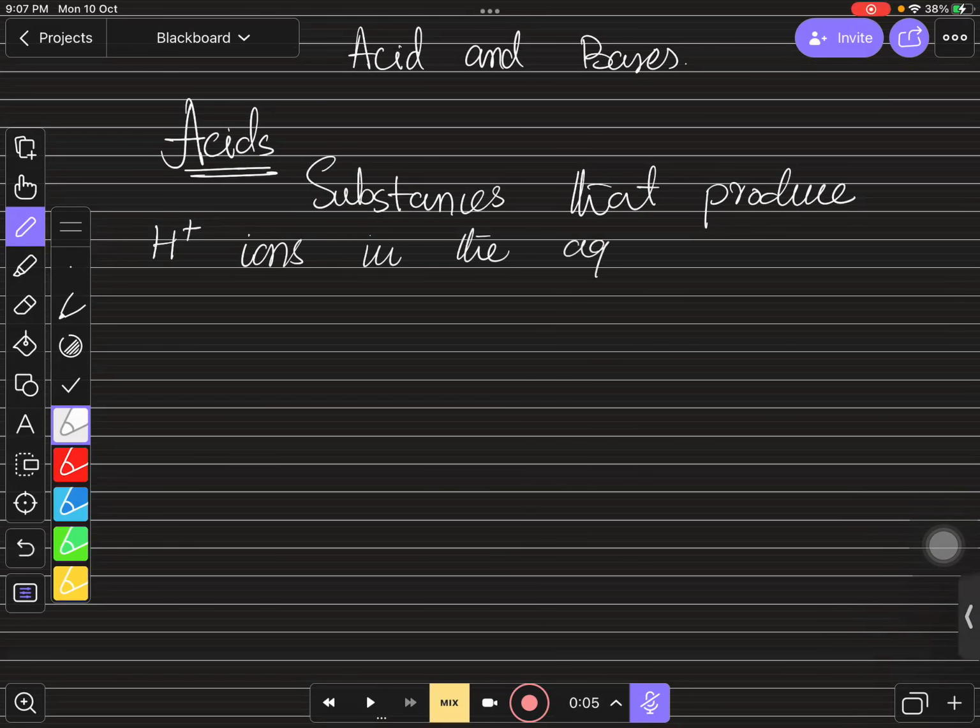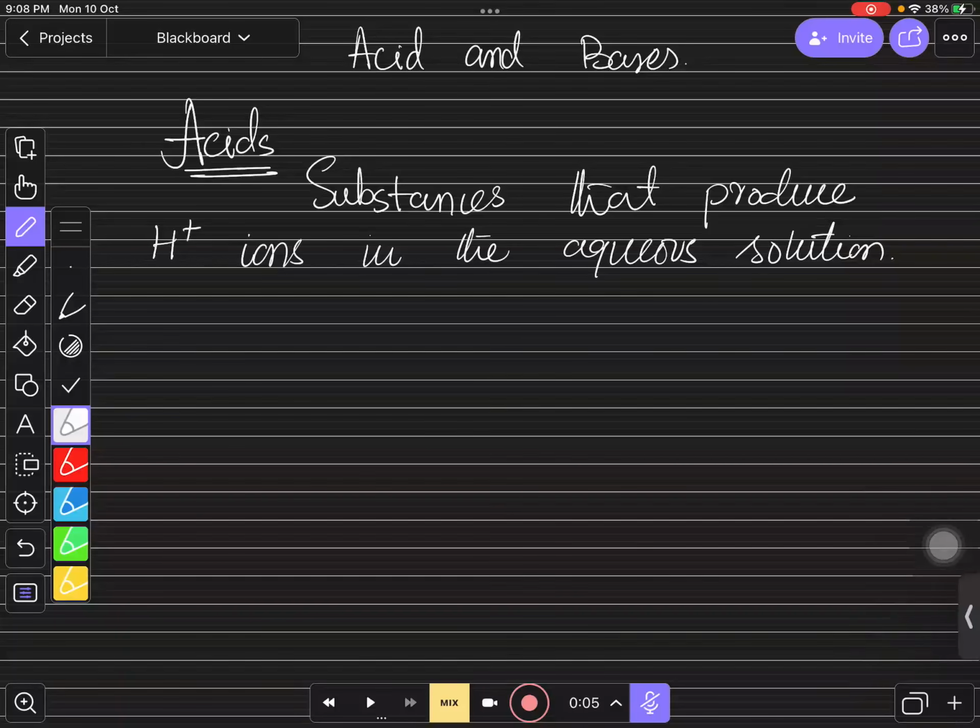In the aqueous solution is very important. If you write aqueous solution, that means you know the complete definition of acid. You need to remember this: acids are the substances that produce H positive ions in the aqueous solution. वो सारे substance acid होते हैं जिनको आप पानी में dissolve करो तो वो H ion produce करें.